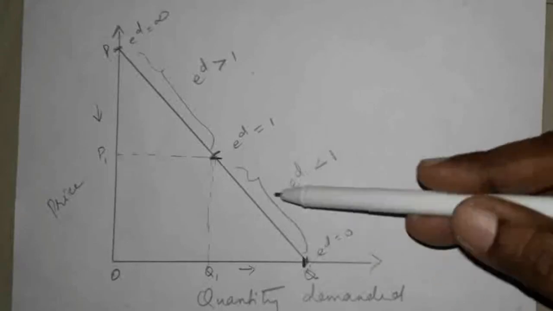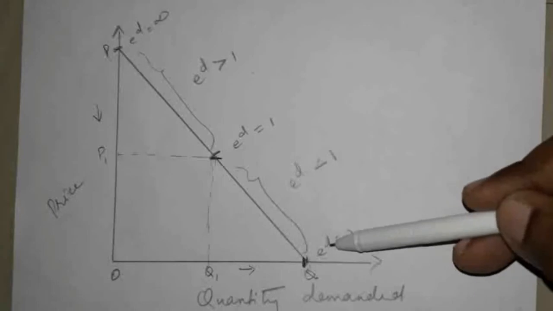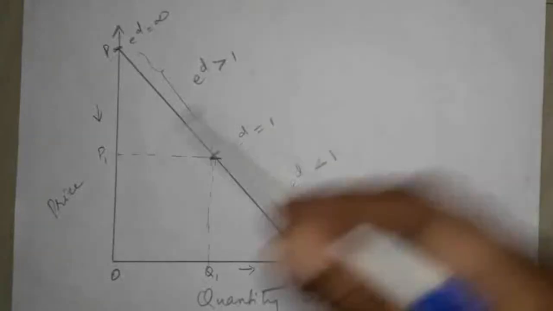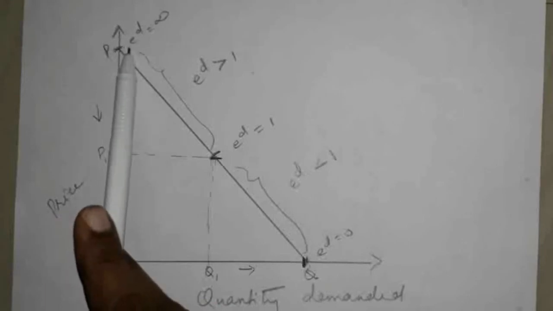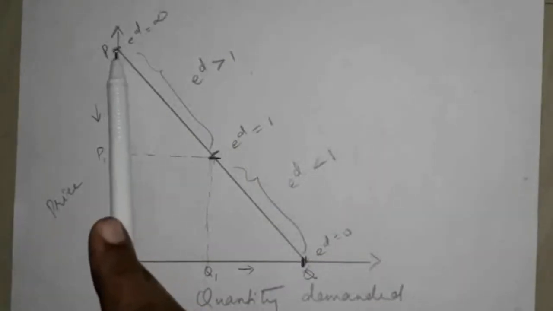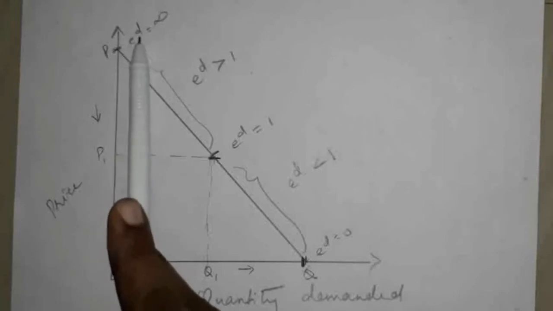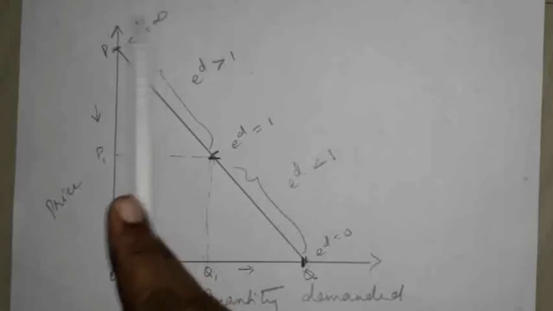If any price changes, Q will not change, that is, elasticity of demand is equal to 0. Whereas if you select this point P, on the horizontal line, the price will not change. If quantity demanded changes, price will not change. So this is known as infinity.